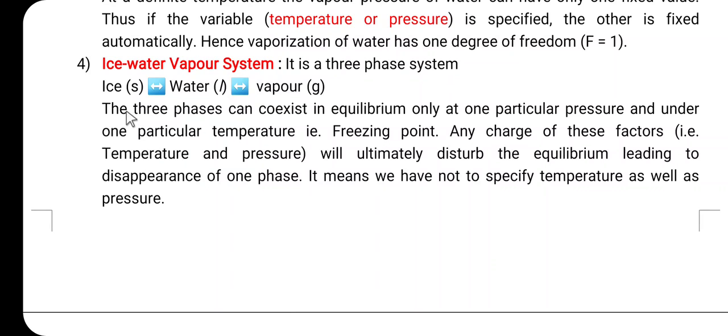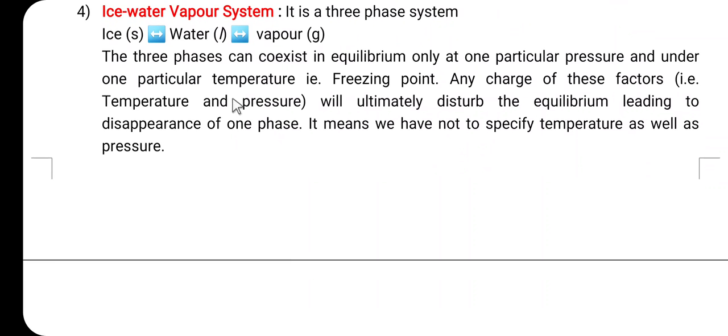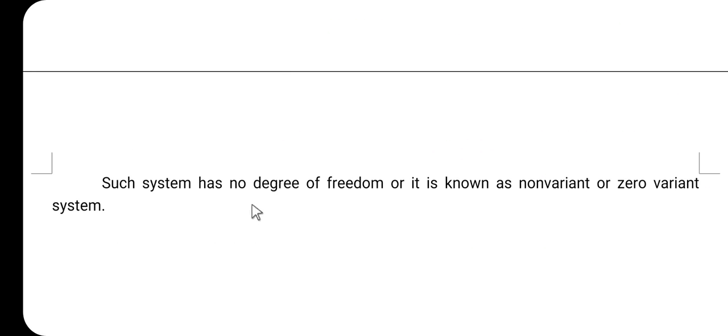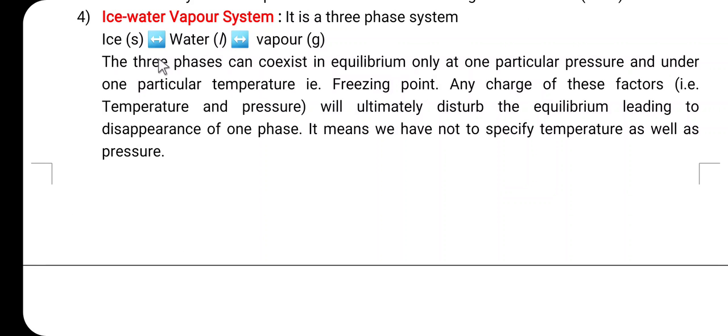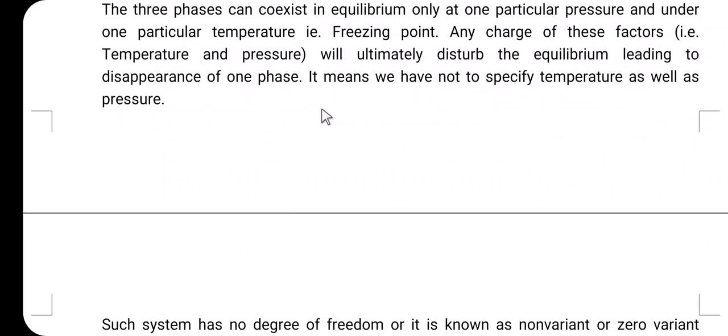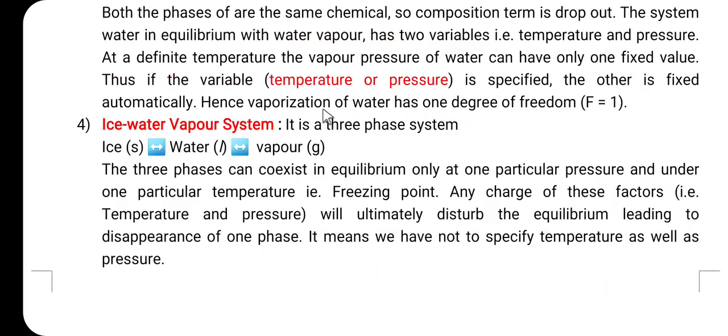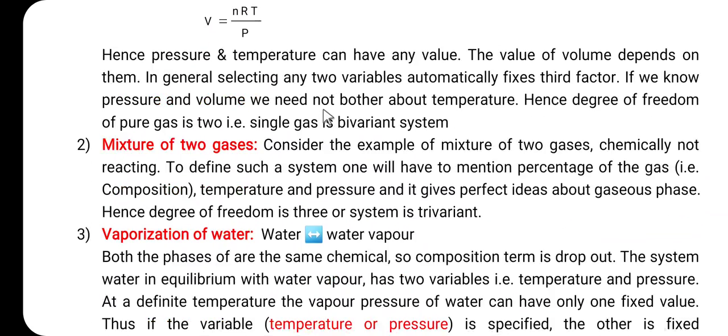So, when the water, ice and water vapor are in equilibrium with each other, at equilibrium there is a fixed value of the temperature and pressure. So, it is not necessary to specify the temperature and pressure. Such a system has no degree of freedom, or it is known as the non-variant or the zero variant system. So, if the three phases are in equilibrium, such as the ice, water and water vapor, F is equal to 0.